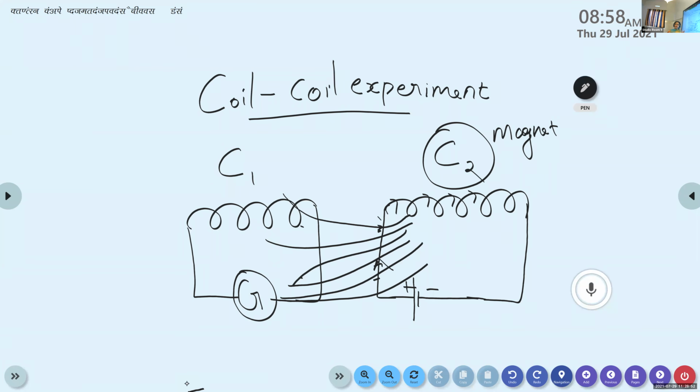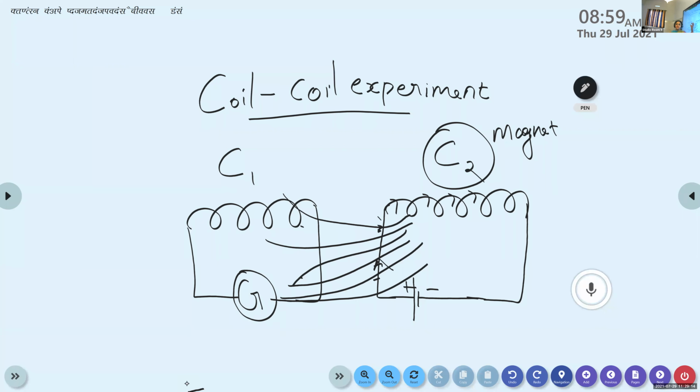Maximum number of field lines enters into the coil C1. Then what happens to the magnetic flux associated with the coil C1? It increases, because magnetic flux is the total number of field lines passing through a given area. Here the given area is our circular coil C1 and the magnet is C2.